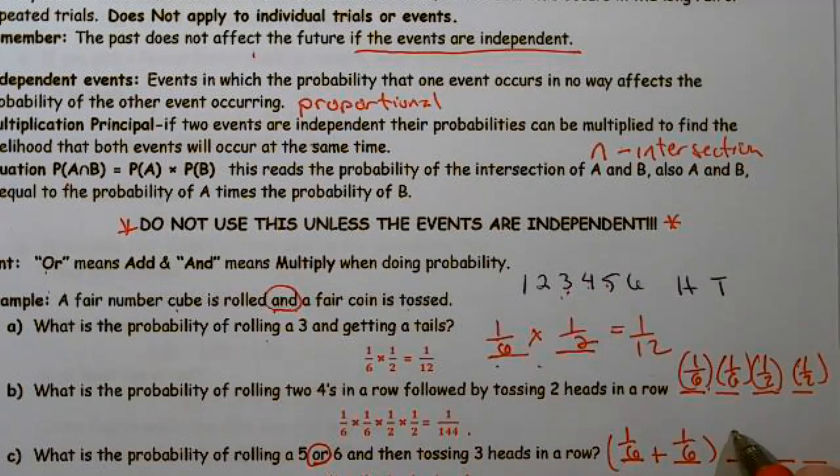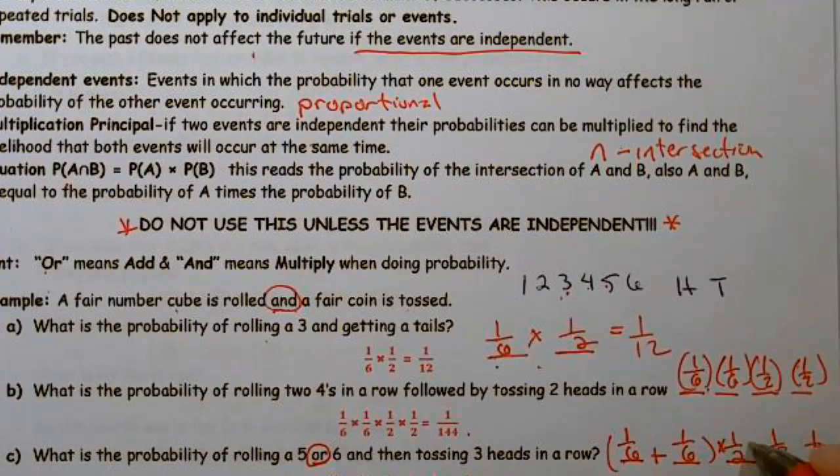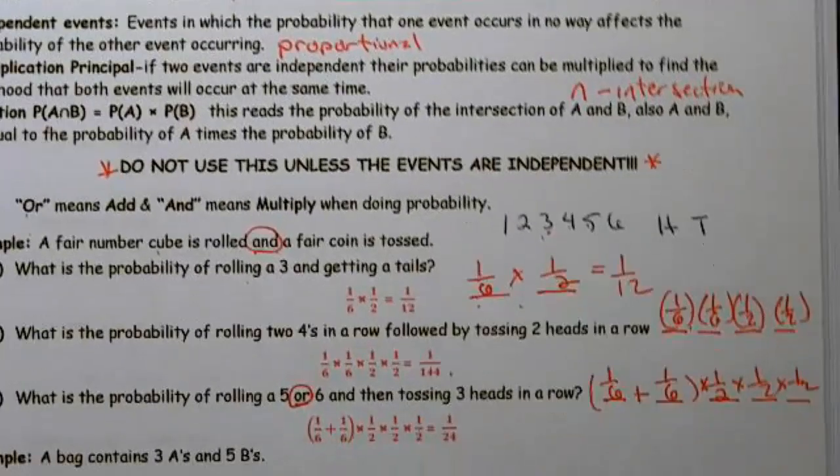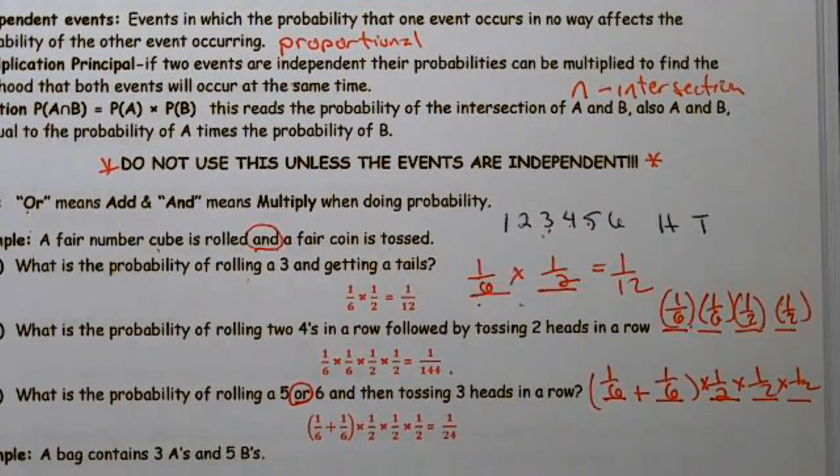And then the heads would be 1/2, 1/2, and 1/2. How do I know that I'm supposed to be multiplying? Well, it's the probability of getting a 5 or a 6 and then getting a head and a head and a head. Even though they didn't say the word and, it was implied, so I need to be multiplying those. When I do that, I end up getting 1 out of 24.